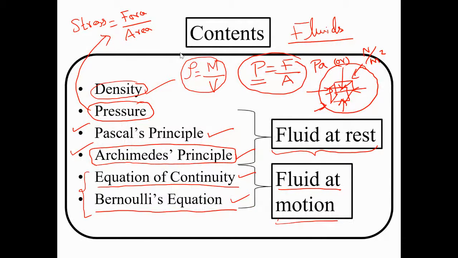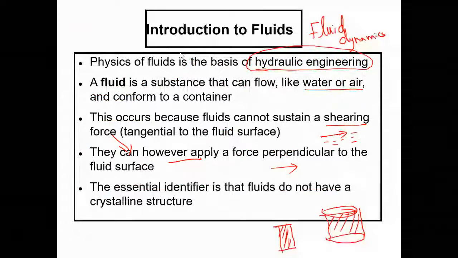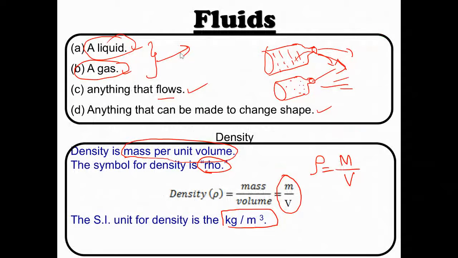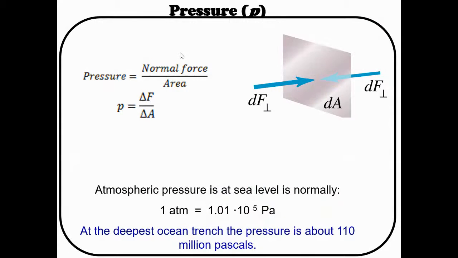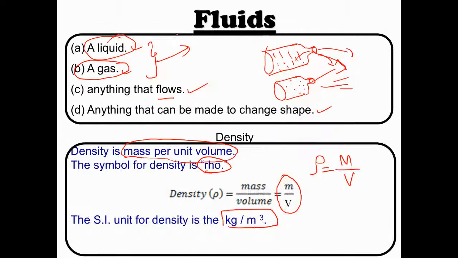This one? No, after this. Yes, here, number B. Okay. No, before this slide. This here, number B. You said a gas. Yes. This gas, it's after pressure.